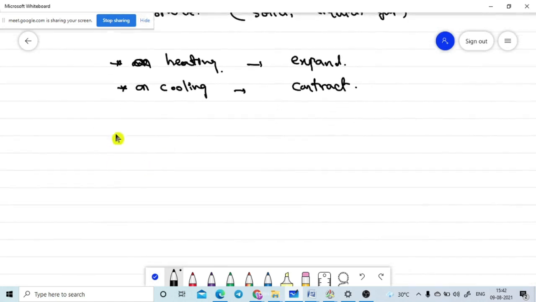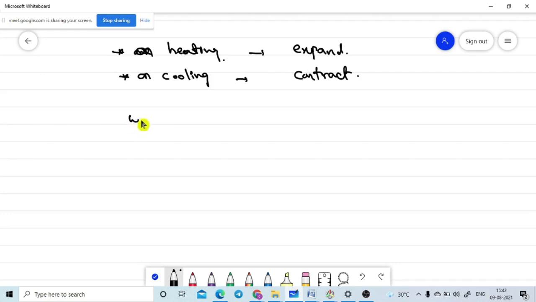Only two are there. If we take water, the main region is from 0 degrees to 4 degrees centigrade, where we are heating. Will you please look at this? We are starting from 0 degrees and going to 4 degrees centigrade, so we are heating. We need to observe the expansion of the volume, but it contracts. The liquid is contracting.